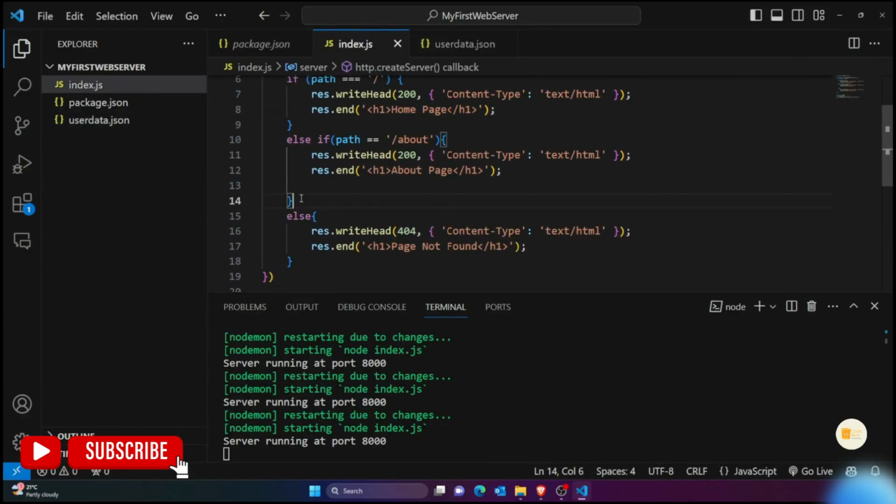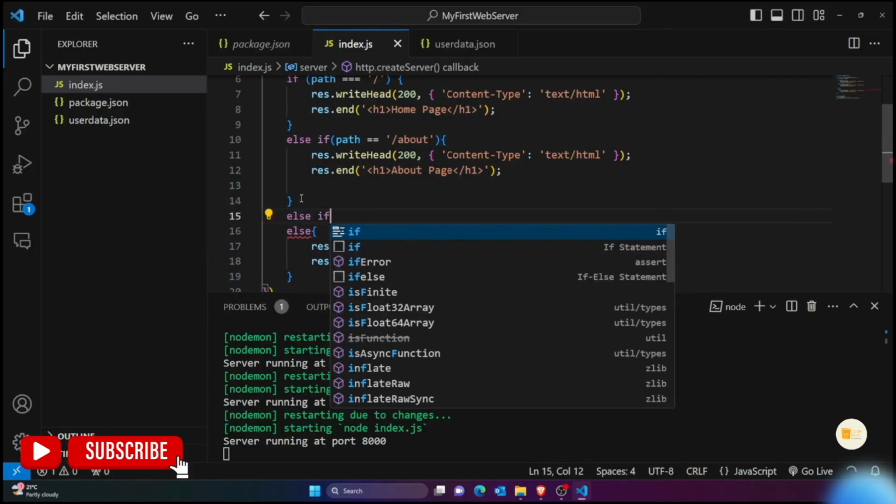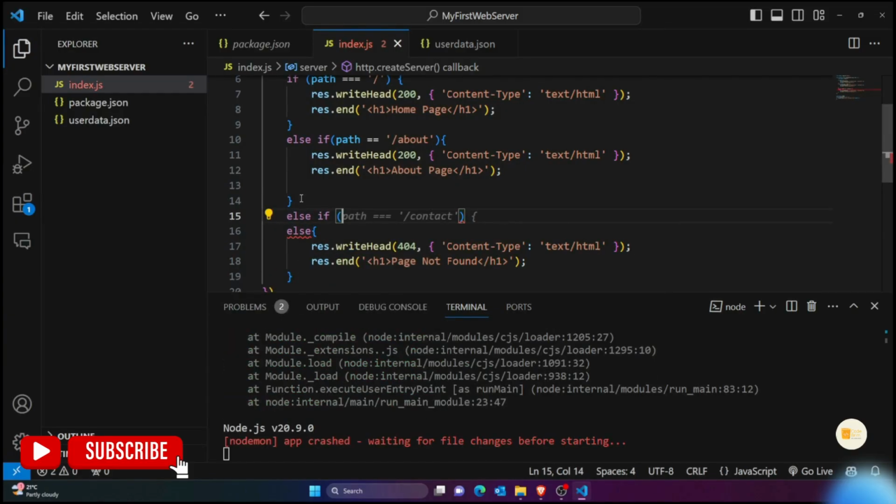So for example, if someone calls path equals slash users.